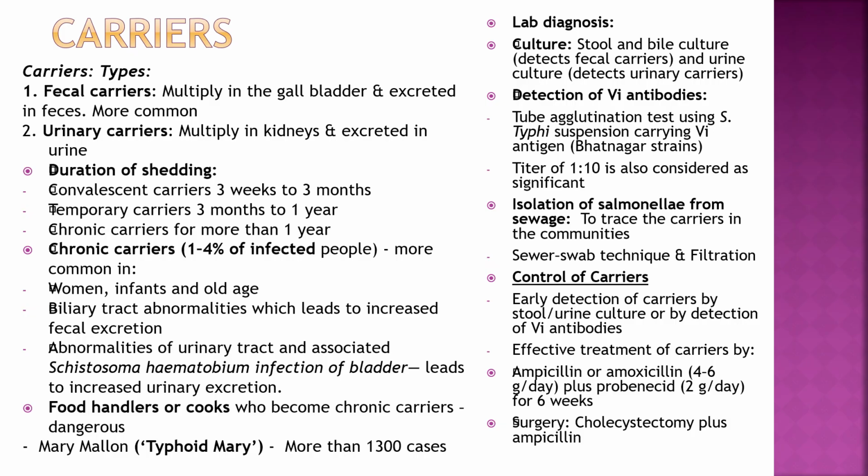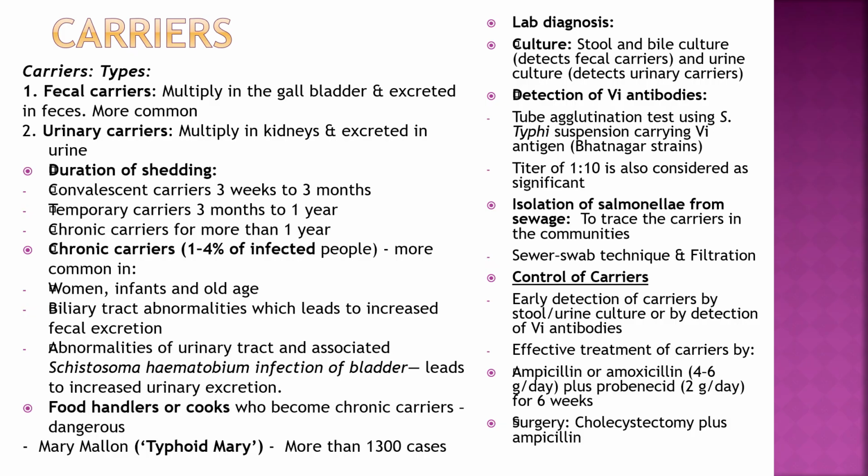Lab diagnosis of carriers: culture. Stool and bile culture detects fecal carriers, and urine culture detects urinary carriers. Detection of Vi antibodies: tube agglutination test using S. typhi suspension carrying Vi antigen but Narang strain. A titer of 1 in 10 is also considered significant. Isolation of Salmonella from sewage to trace the carriers in the communities. Sewer swab technique and filtration, that is an indirect way of the diagnosis.